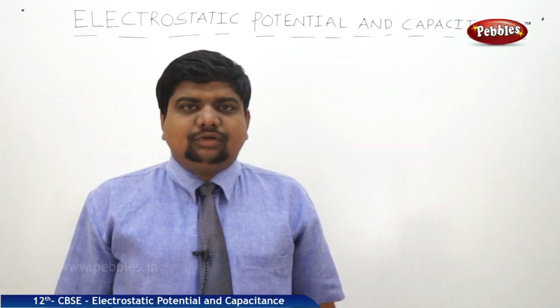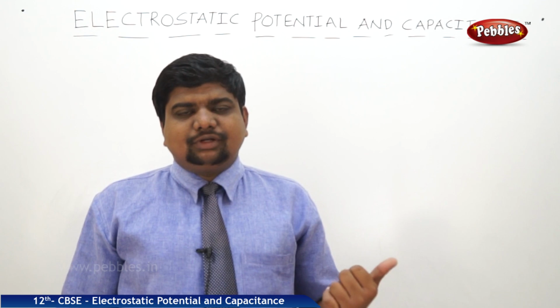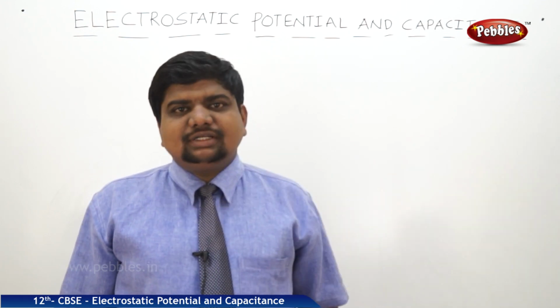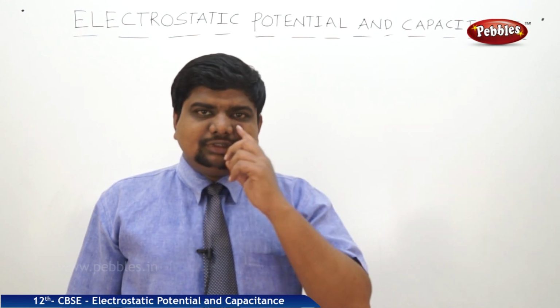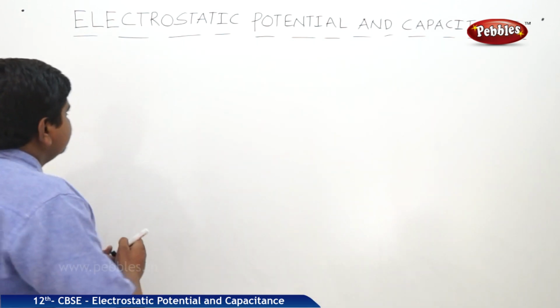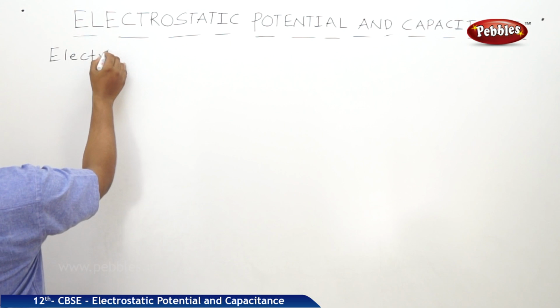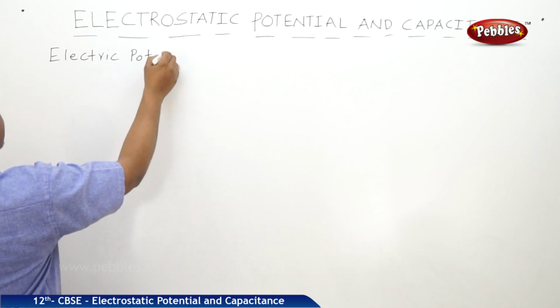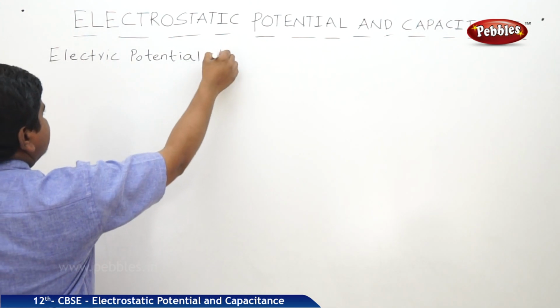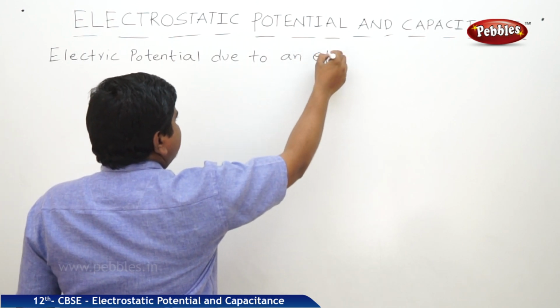Now we are going to discuss the electric potential due to an electric dipole. Like the electric field, we are going to find the potential at the equatorial point and axial point also. Before going to that, we should derive an equation for the electric potential due to the dipole. And the heading is electric potential due to an electric dipole.